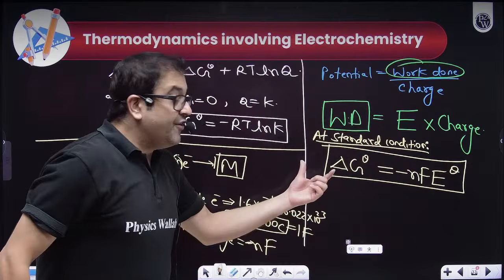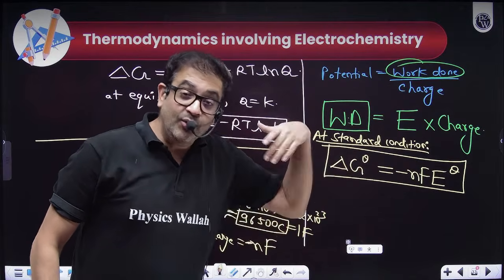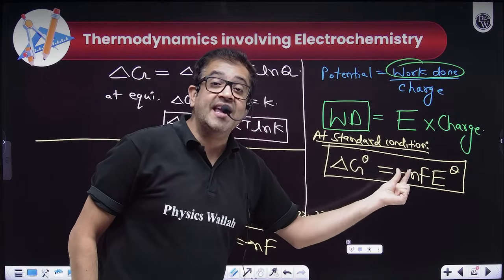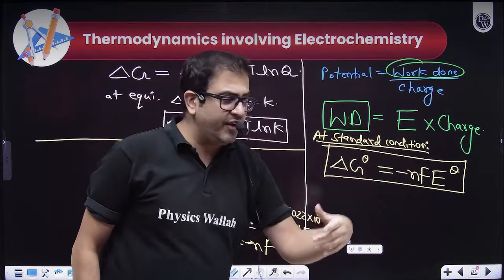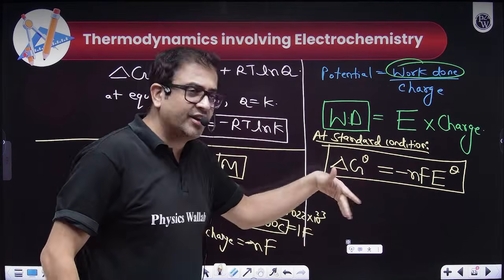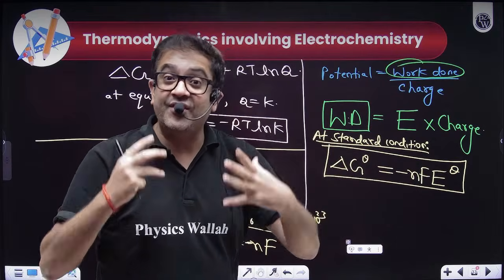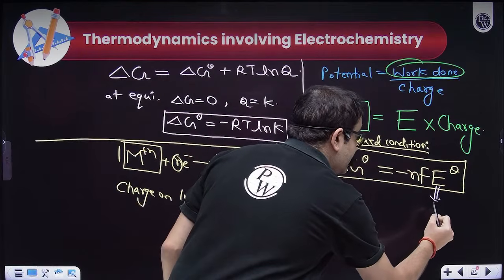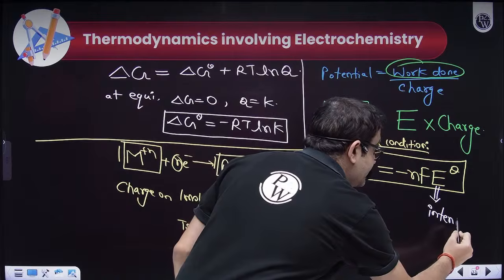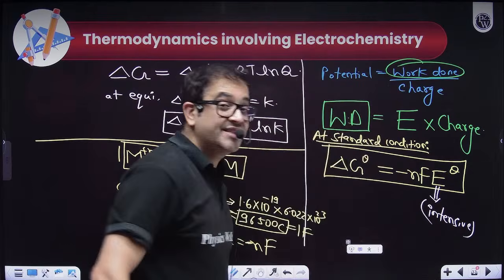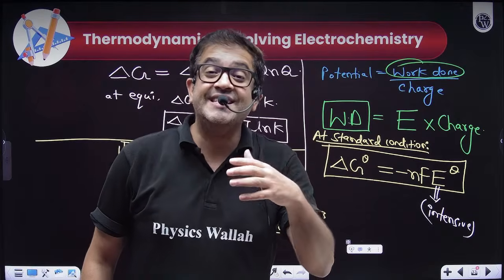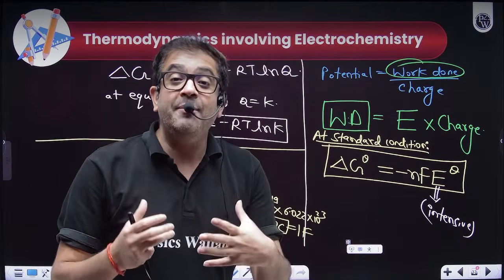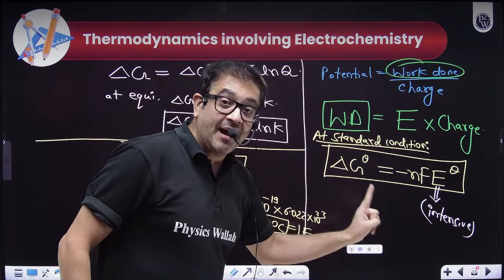So a very beautiful formula is coming up through thermodynamics in front of us, that is delta G naught is nothing but minus nF E naught of that electrode. If we are talking about the complete cell reaction, then the same holds for the complete cell also. Now one more interesting thermodynamic property: this potential is an intensive quantity. Now what is an intensive quantity? You should remember this by the keyword IN, intensive, which is independent. Independent of what? Independent of amount. It does not depend upon amount.